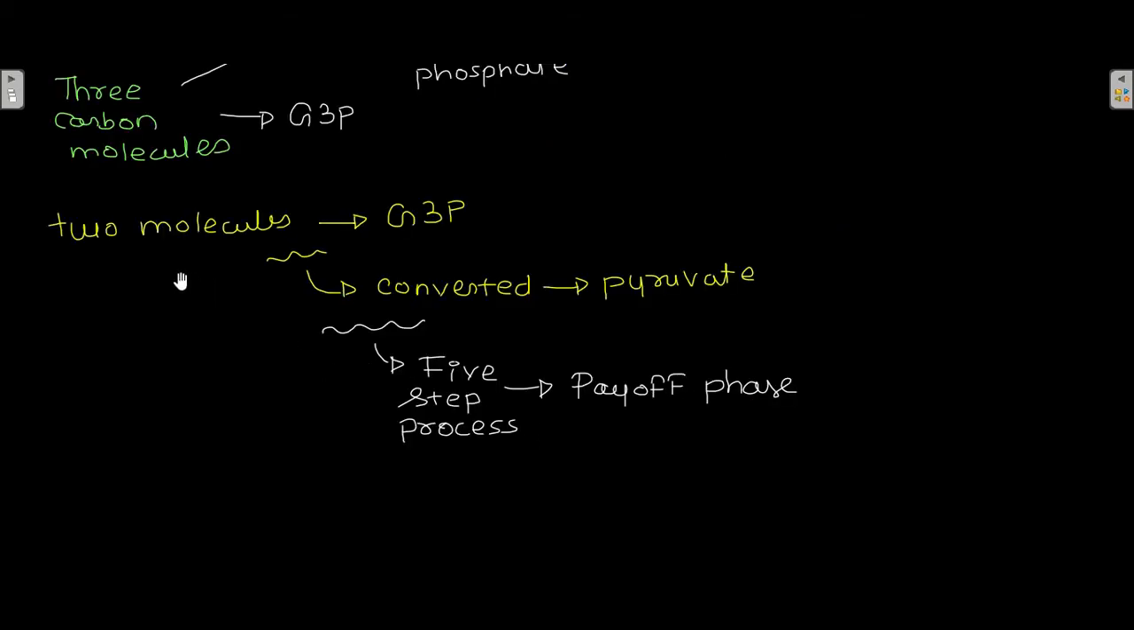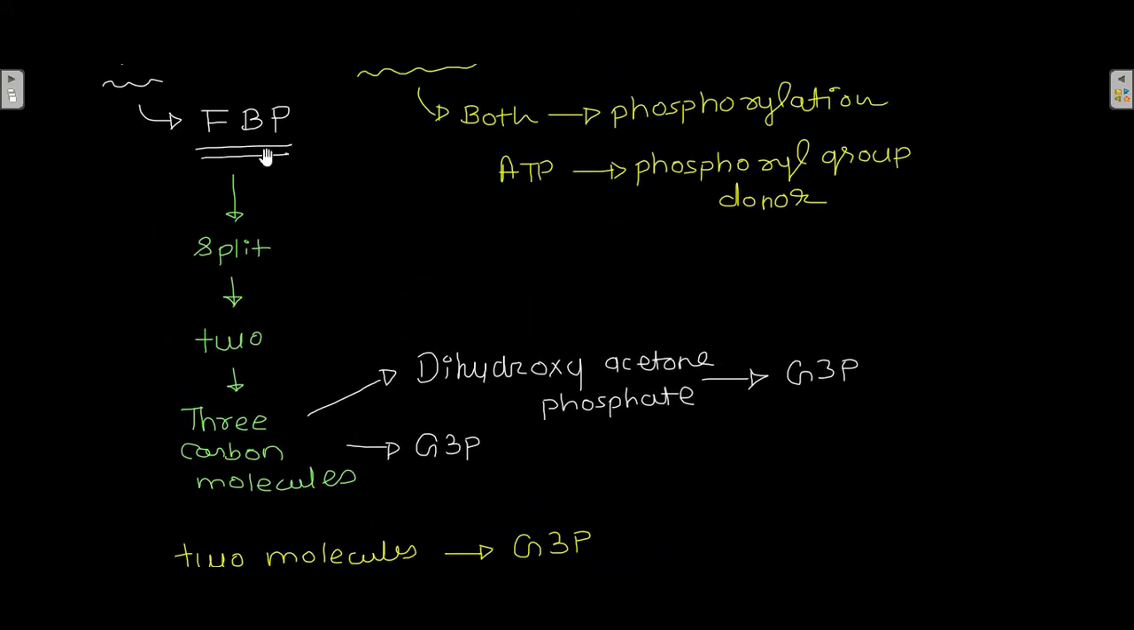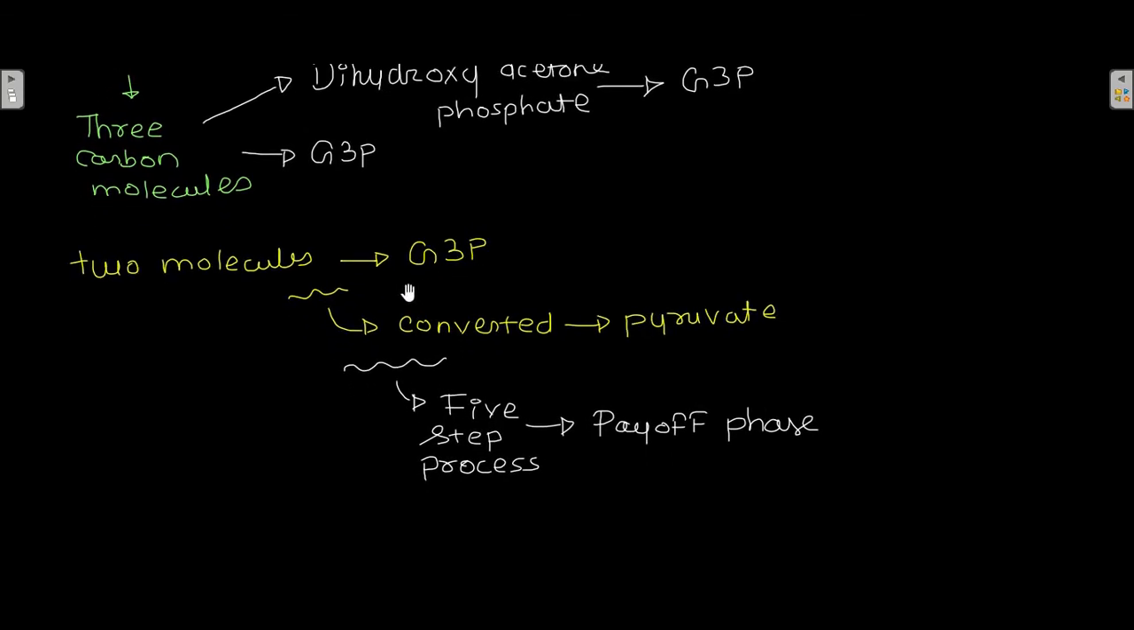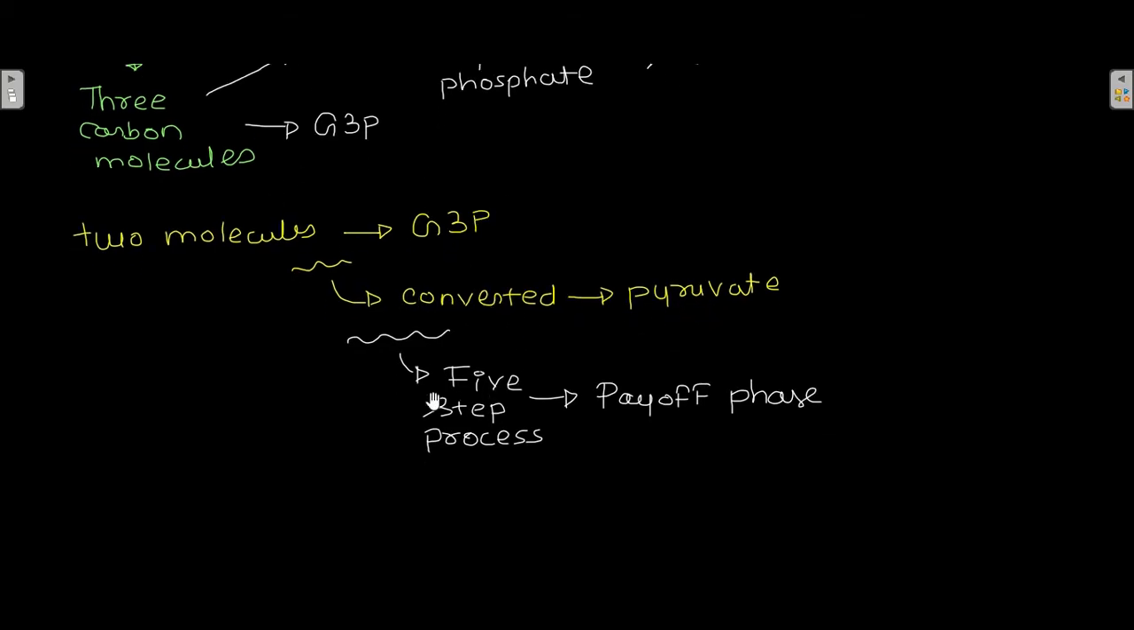After that, these 2 molecules of glyceraldehyde 3-phosphate are converted into pyruvate in a 5-step process which is known as the payoff phase. Okay, so by breakdown of this fructose 1,6-bisphosphate, you get 2 molecules of glyceraldehyde 3-phosphate, and then you convert those into 2 molecules of pyruvate, and this happens in a 5-step process known as the payoff phase.